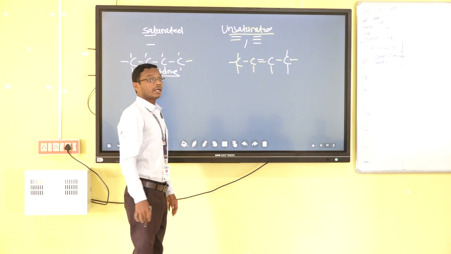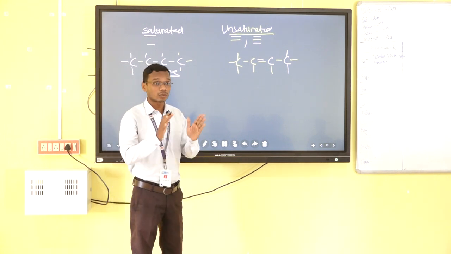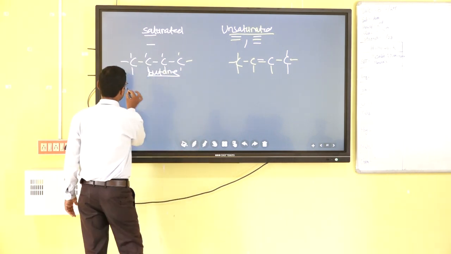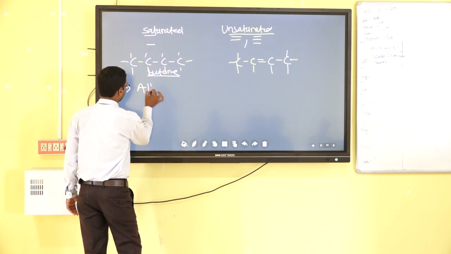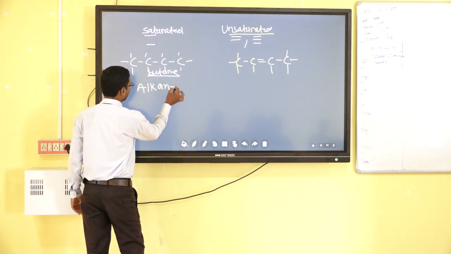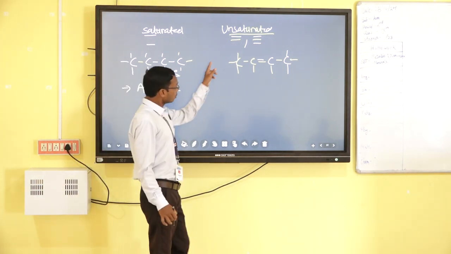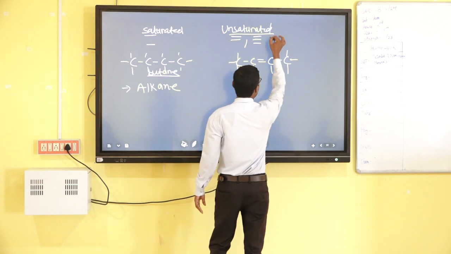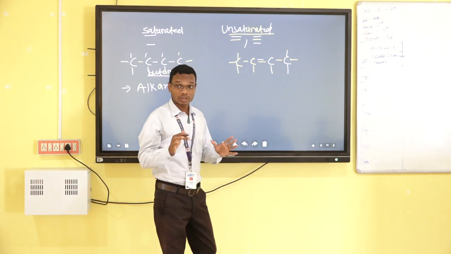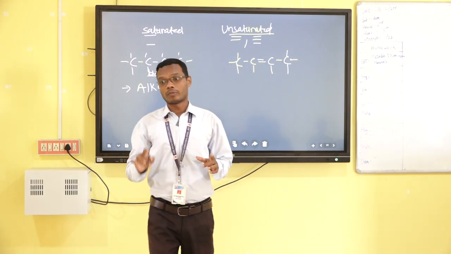The saturated and unsaturated are divided into special groups. Saturated is called alkane, and unsaturated groups are again of 2 types based on their double bond or triple bond.